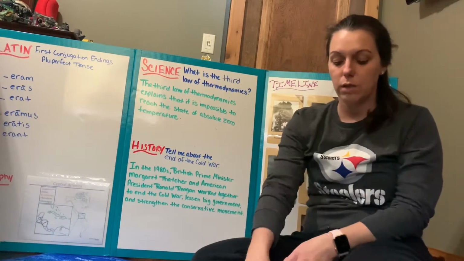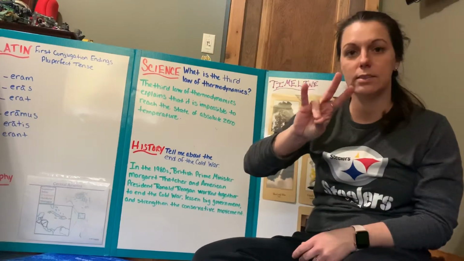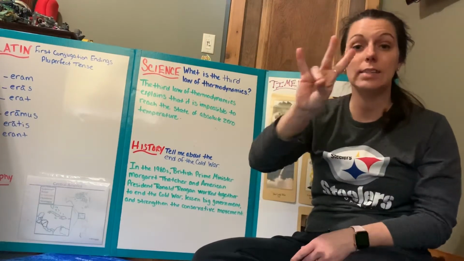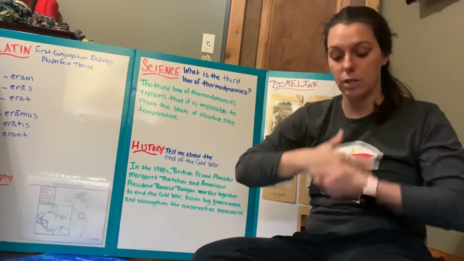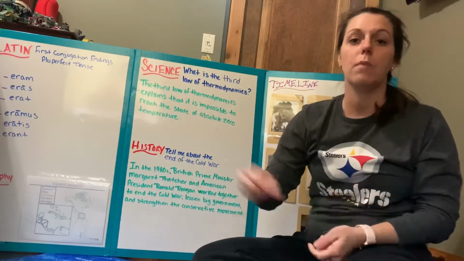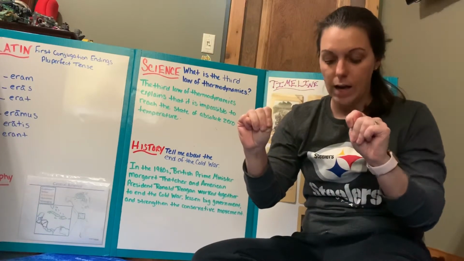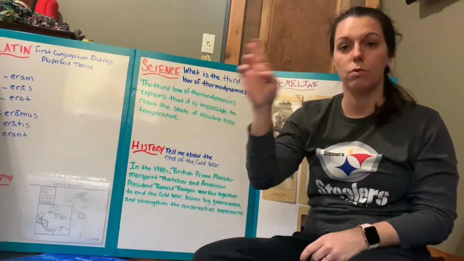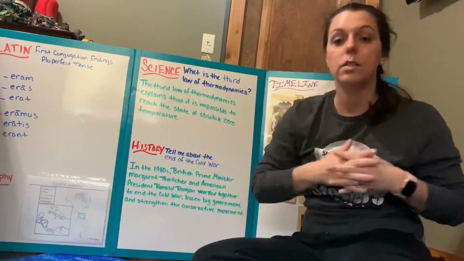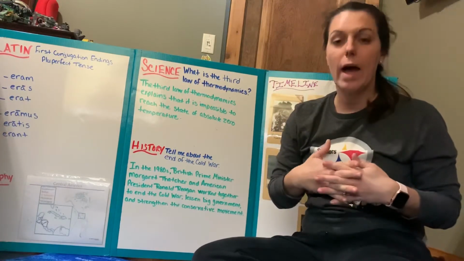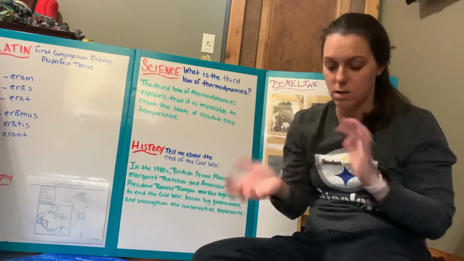So for our hand motions, for the 1980s, we're going to get out our 8 and our 0. In the 1980s, British, we shake the palm of our hand like we did before for British. British Prime Minister Margaret, we make an M. Thatcher, we make a T. And American President Ronald, make one R. Reagan, make the other R. Work together to end the Cold War.